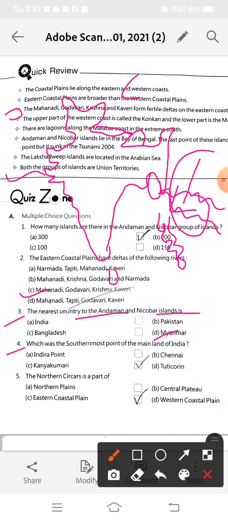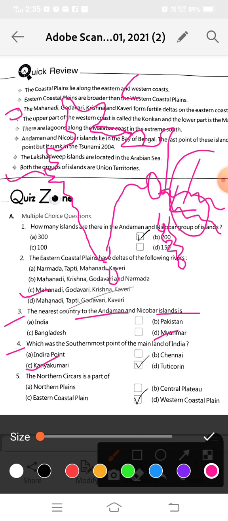Now, which was the southernmost point of the mainland of India? Listen, the mainland of India. So Indira Point, no. Chennai, no, it is Kanyakumari. Here, Kanyakumari, this point. But now it's also sunk in the tsunami 2004, like Indira Point.